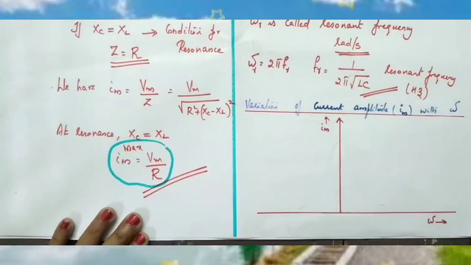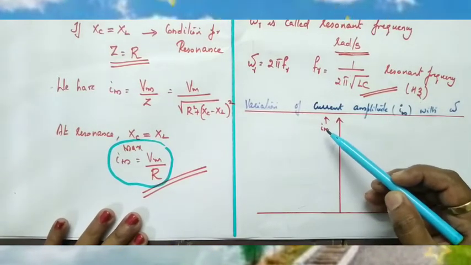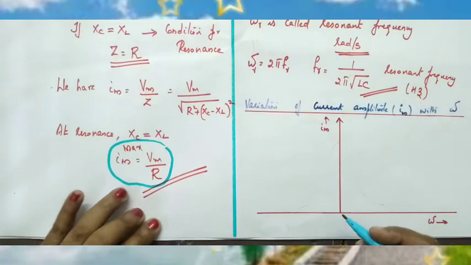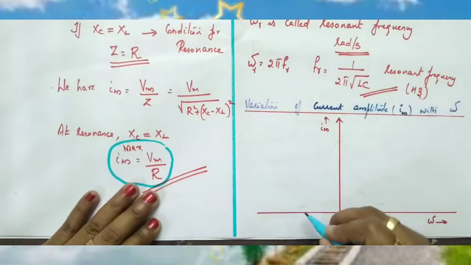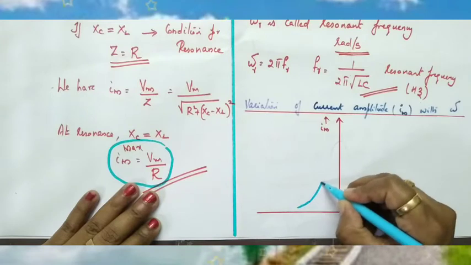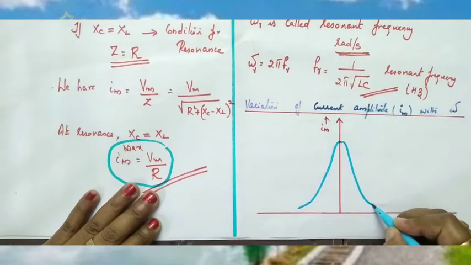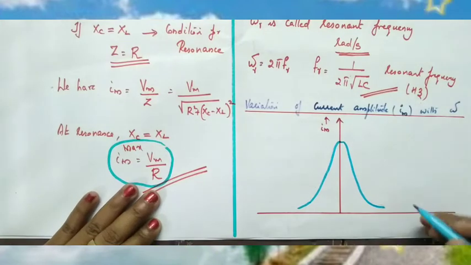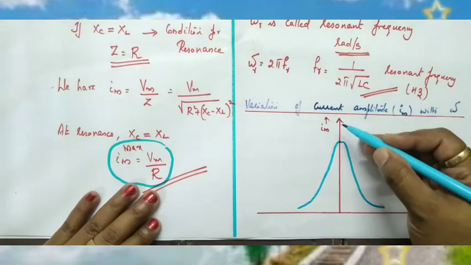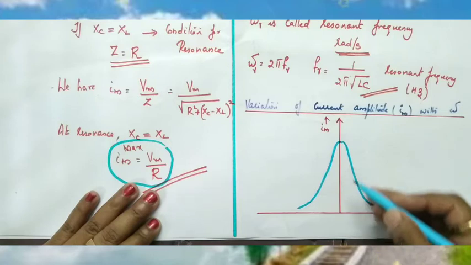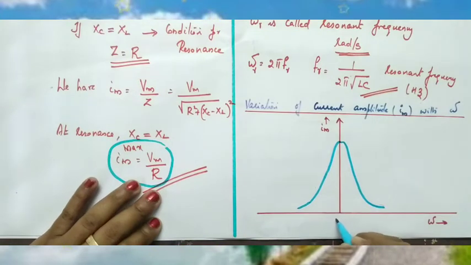Now, if a graph is plotted with frequency along the x-axis and the current amplitude Im along the y-axis, this is the shape of the graph. Let this frequency be angular frequency omega.